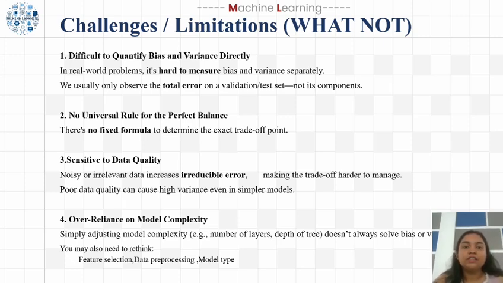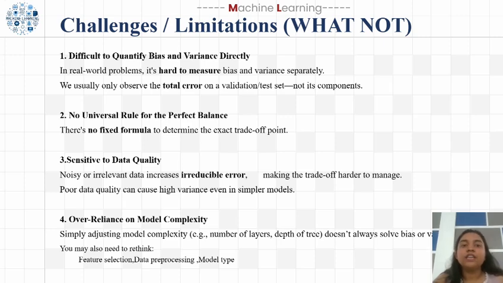There isn't a fixed formula to tell the exact point where bias and variance are best balanced. It depends on the data set and the problem we are solving. Third, the trade-off is sensitive to data quality. If the data contains noise or irrelevant features, or the irreducible error increases, this makes managing the trade-off harder. Even simple models can show high variance if the data quality is poor.